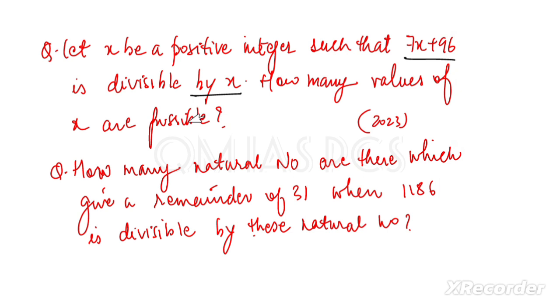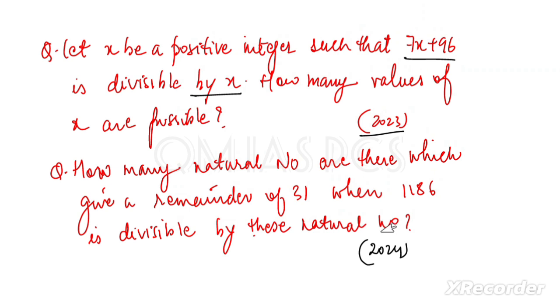In fact, both questions are of the same concept, and a little bit of the divisibility concept is there. So you should try. The first one is a 2023 question, and this is a 2024 question, in which it is asked how many natural numbers are there which give a remainder of 31 when 1186 is divided by this natural number.